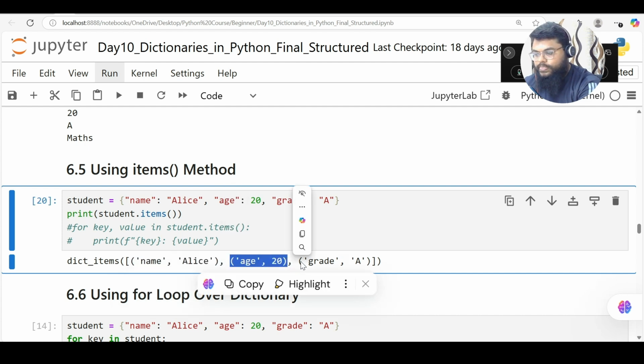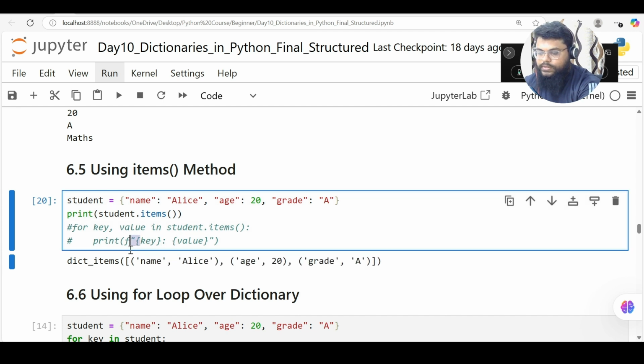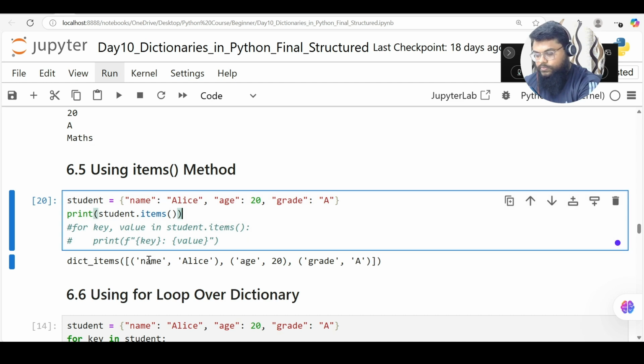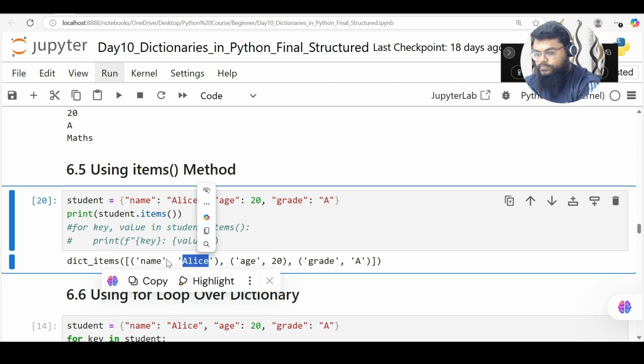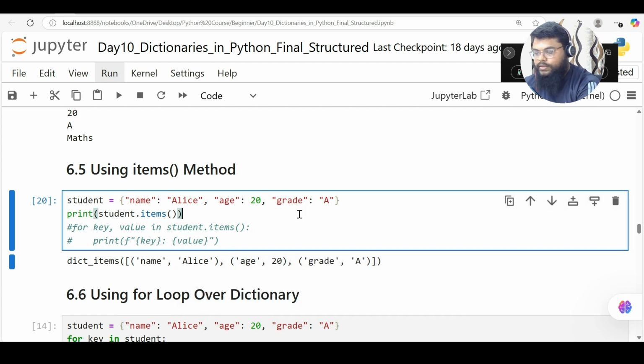Here you can see, there is a tuple inside a list. That is how it displays. Now, what is the first one? It's a name and its value. So it combines each of these key value pairs in a tuple. First key value pair in one tuple, second key value pair in another tuple, third key value pair in another tuple.